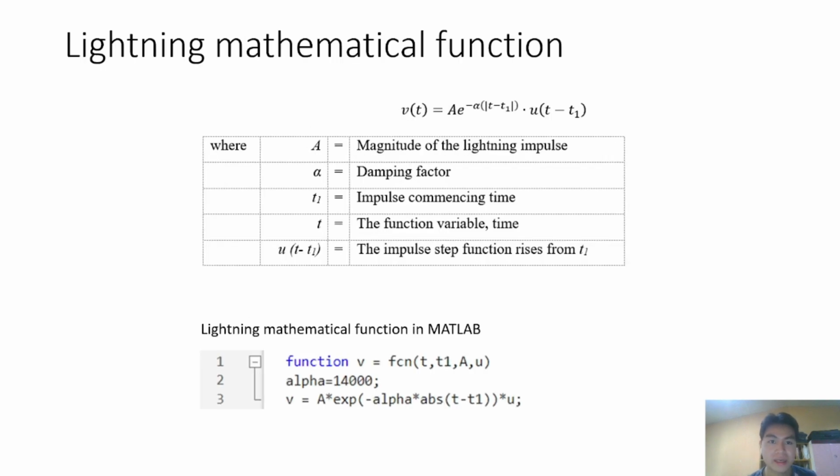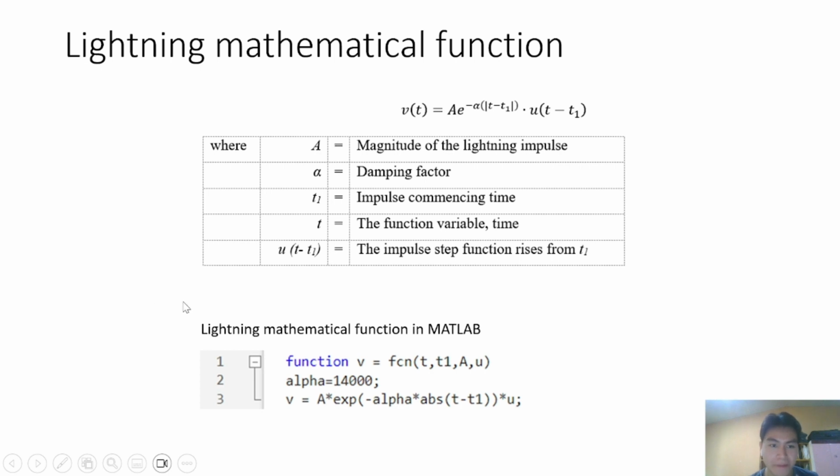Now, how we model this lightning is that we use a mathematical function, which is V(t) equals A exponential to the power of negative alpha (t minus t1) times u(t minus t1). By definition, A is the magnitude of lightning impulse, alpha is the damping factor, t1 is where we commence the impulse, t is the function variable time, and lastly u(t minus t1) is the impulse step function that rises from t1.